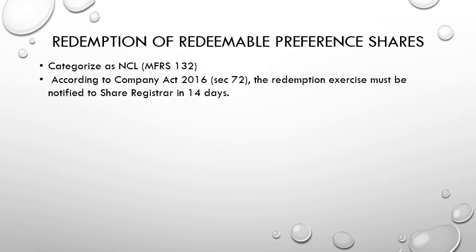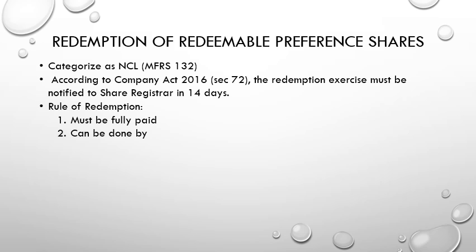And according to the Companies Act 2016, section 72, the redemption exercise must be notified to the share registrar within 14 days of the exercise. And the rules of redemption: first of all, the shares must be fully paid.